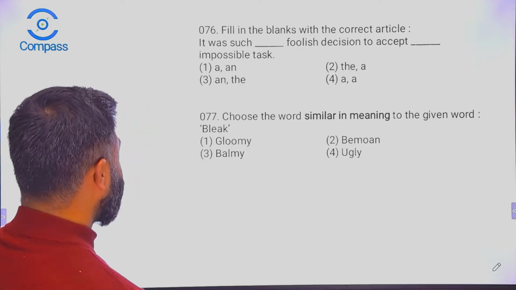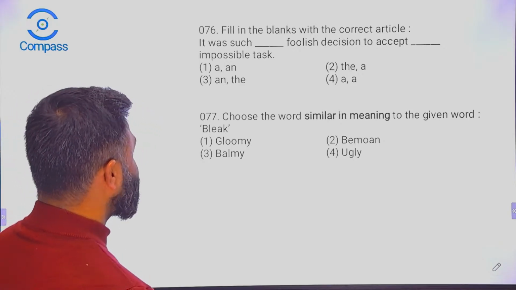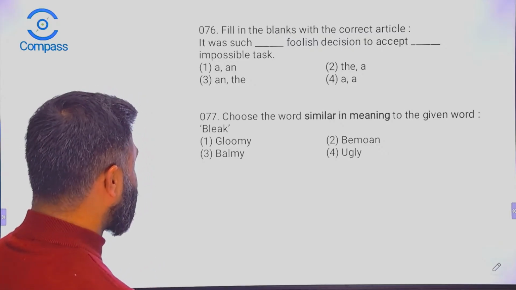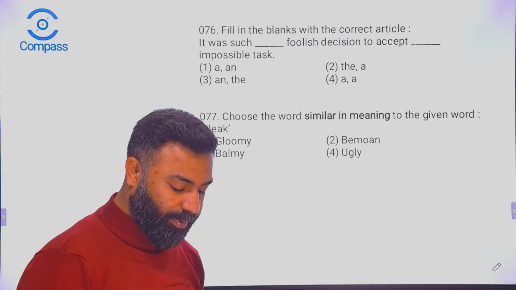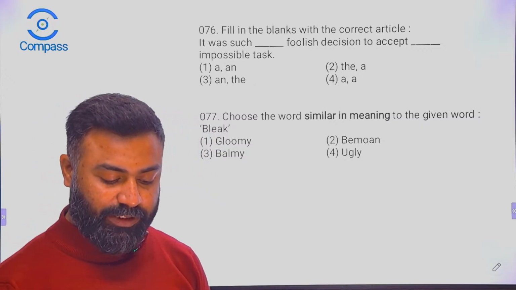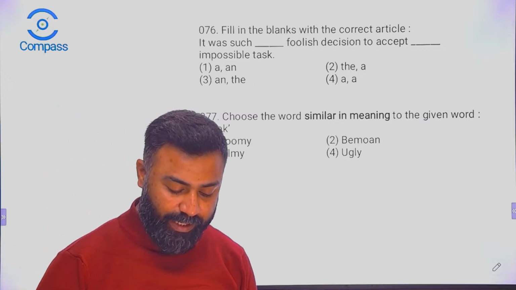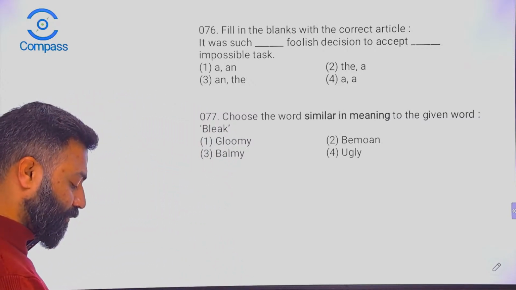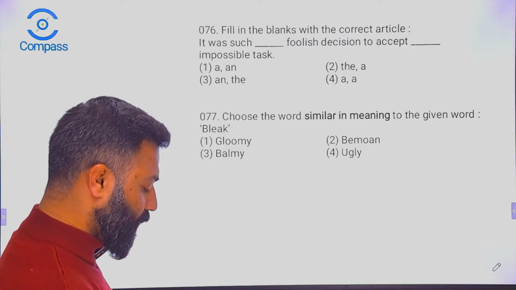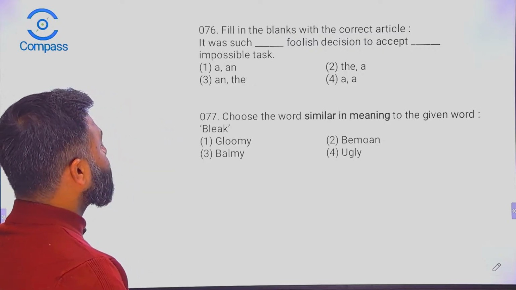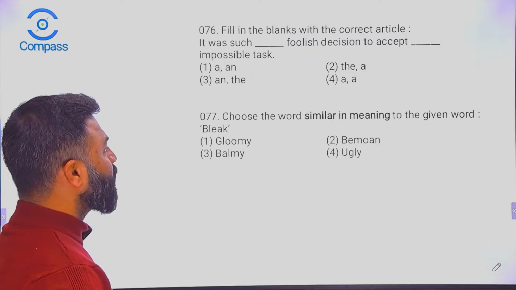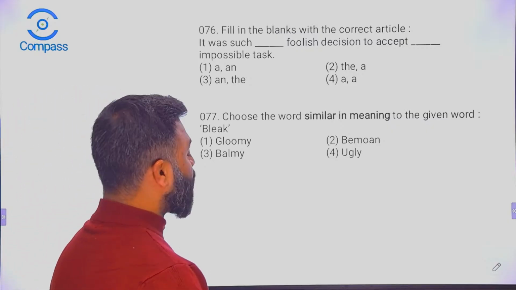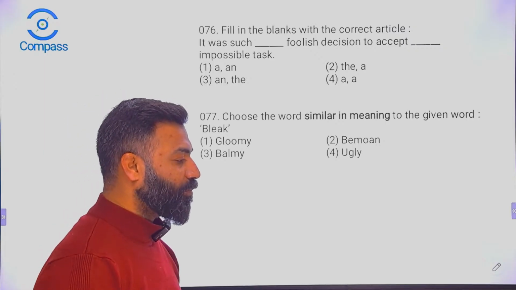So the question is, it was such dash foolish decision to accept dash impossible task. You can drop in your answers in the comment section, and we are going to be writing those answers here. It was dash foolish decision to accept dash impossible task.